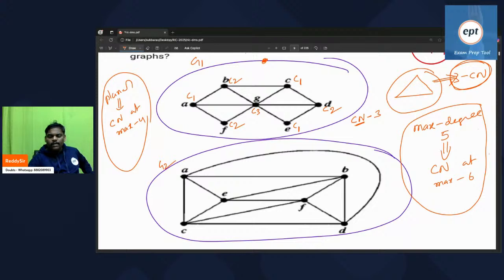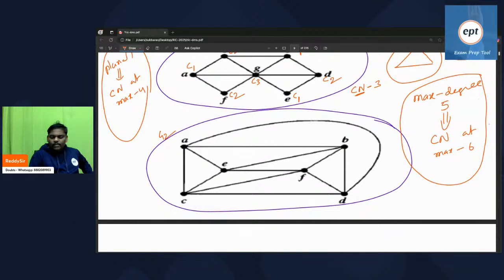Let's go to the second diagram. So let me try. C1 here. C2 here. C3 here. C3 here. Now I think C1, this one is adjacent, so I cannot keep C2. I think I can keep C3. A and D are adjacent.